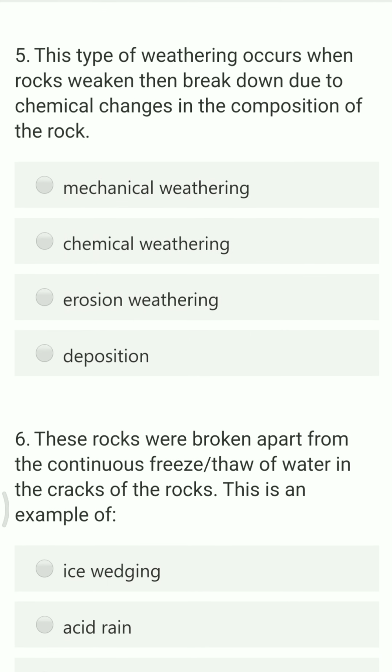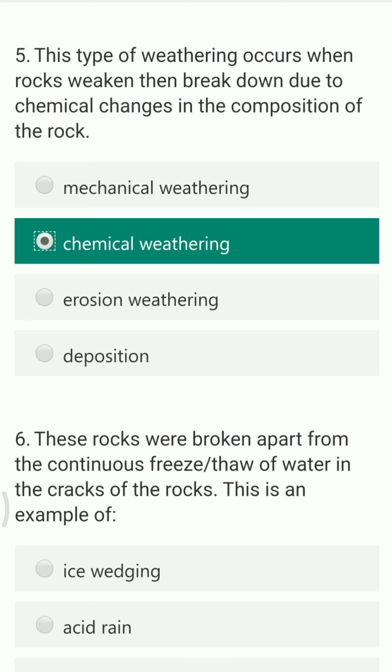Next question, this type of weathering occurs when rocks weaken, then break down due to chemical changes in the composition of the rock. The options are mechanical weathering, chemical weathering, erosion weathering and deposition weathering. The answer is chemical weathering, as the chemical composition is going to change. Whenever chemical weathering is done on a rock, the rock's full composition changes. It will not be similar to how it was before weathering. Both rocks will have different properties.